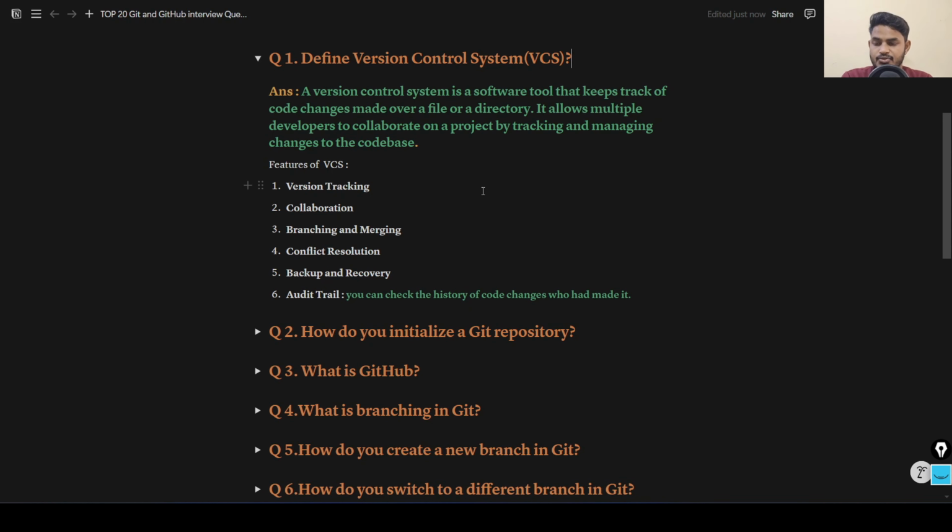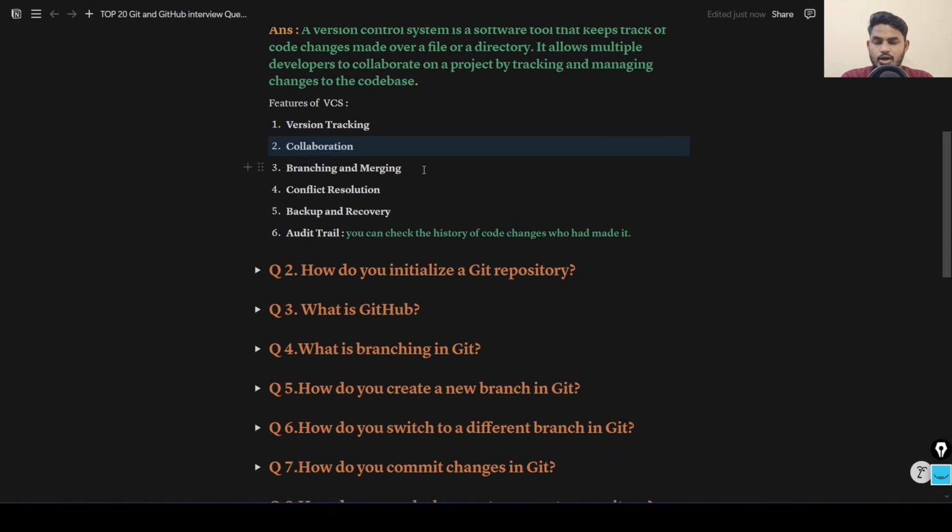And here are some features of the version control system. First, it offers version tracking. We understand that whenever we make changes in a file, it will create another version for it, which means it is tracking the versions. Second, it offers the collaboration feature. Whenever multiple developers work on a project, they can collaborate with each other and make code changes in it. This is the collaboration functionality offered by the version control system.